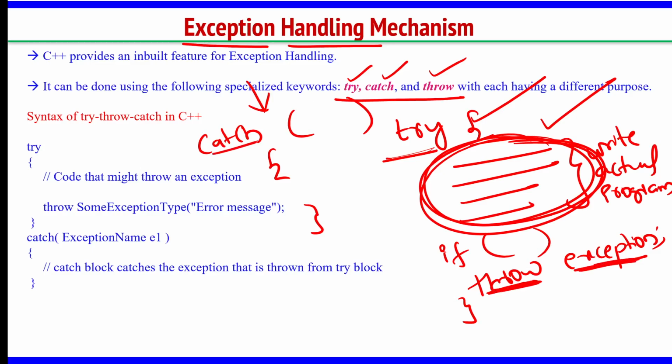This catch is kind of a function. It will receive that exception and tell what was the error in the program. So inside the try block we write the code where we expect an exception can come. Then in that try block only we write the throw keyword, which throws the exception, and in the catch block we receive the exception and it prints the message.